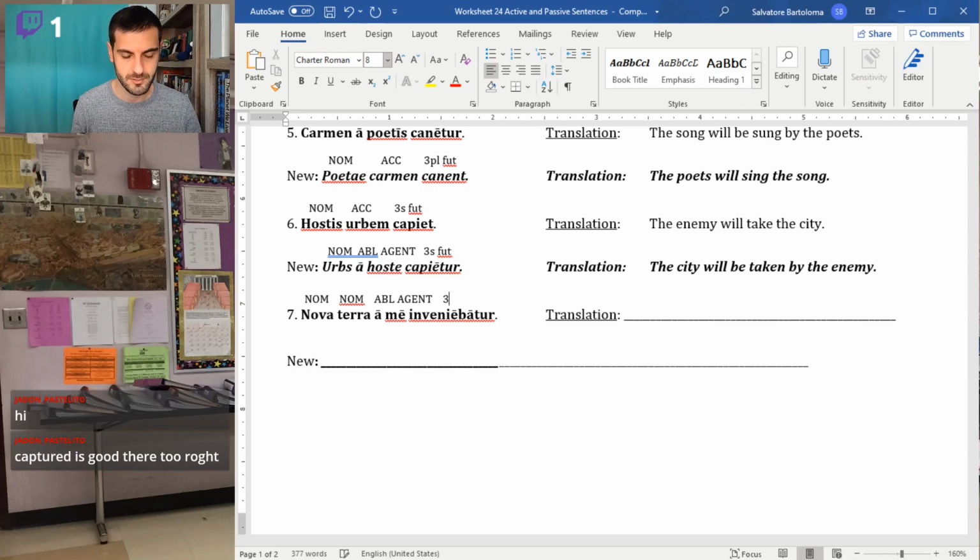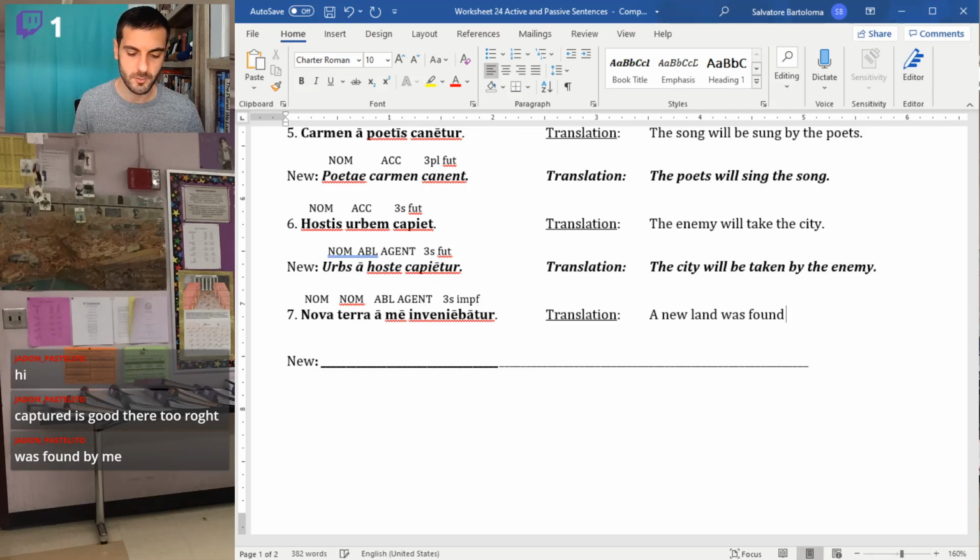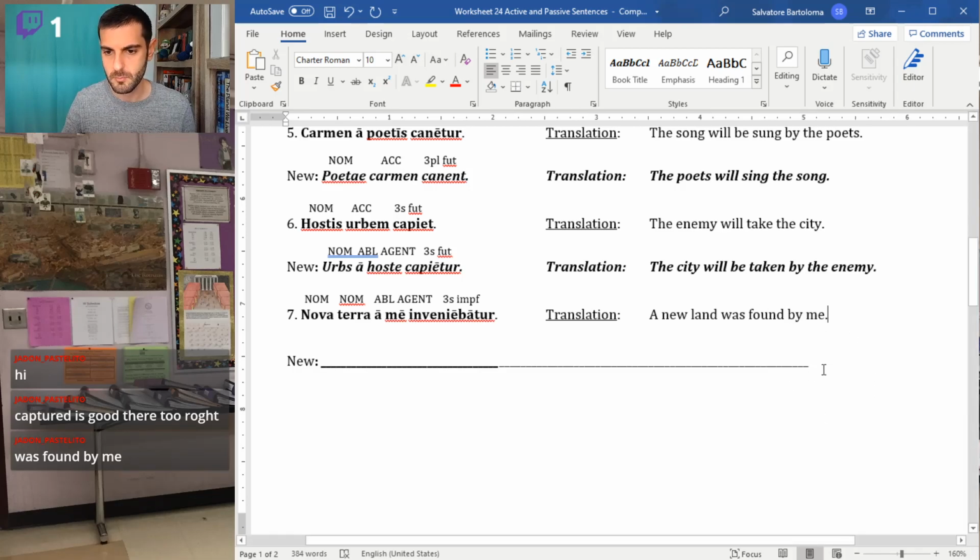Inveniebatur, third person singular imperfect, inveniebatur. So a new land, invenio means to find. Venio means to come or to arrive. Invenio means to find something. So a new land, nova terra, a new land, inveniebatur, was found. Now you could say was being found, but that kind of sounds weird. Was found by me. Now, obviously in English, we would do this in the active, but we're just practicing here.